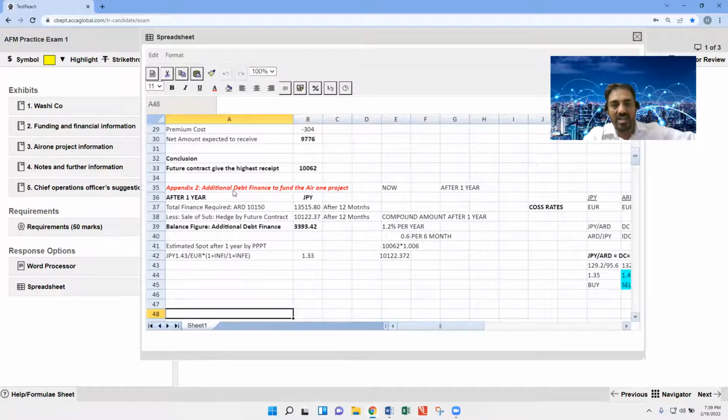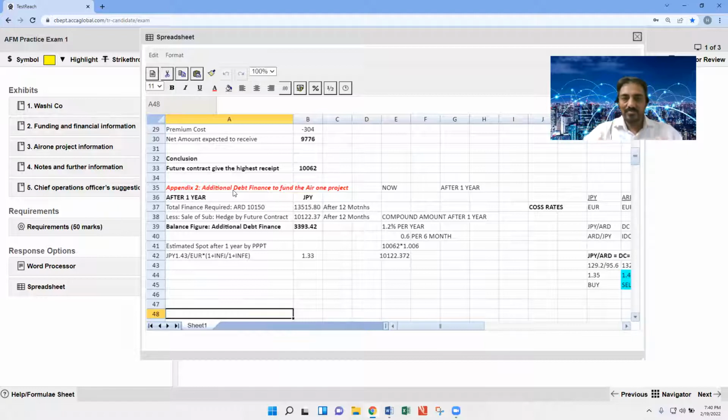an opportunity for international investment called A1, where the particular finance required is in the foreign currency ARD 10,150. But remember that 10,150 is actually required after 1 year. So the examiner requirement is that, whenever we require the fund of 10,150, some of the finance we can get by selling the subsidiary, and the fund we will collect by the next 6 month end, and then we will deposit that fund